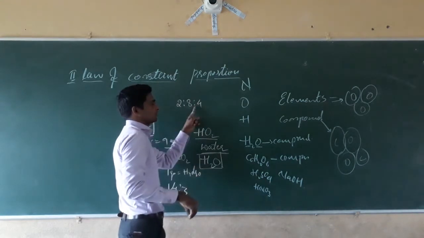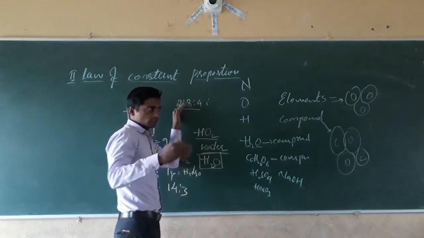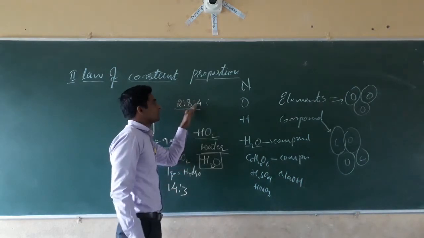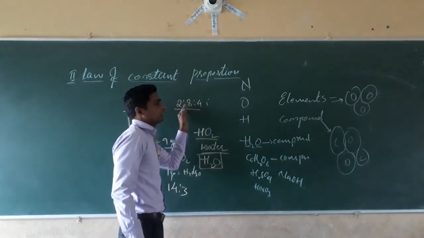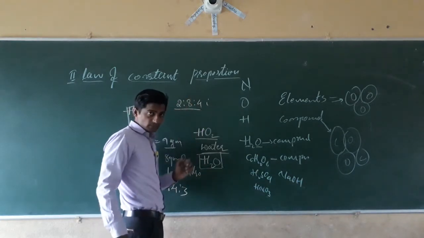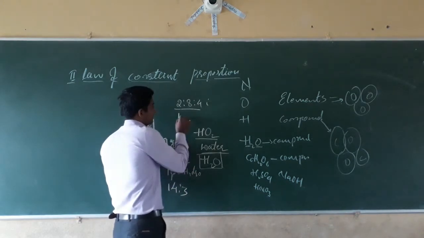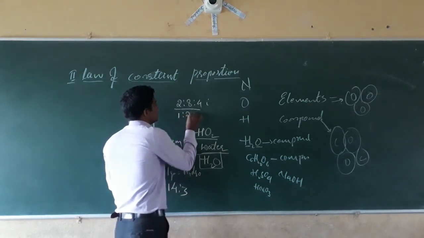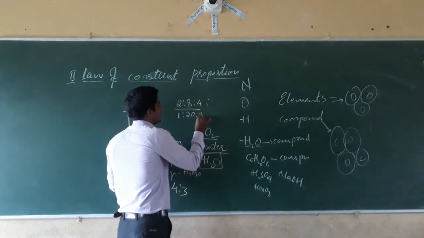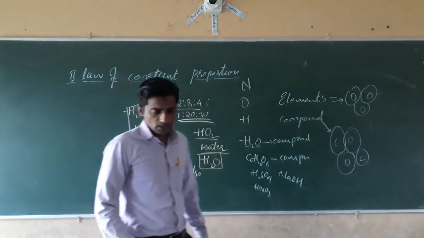In that ratio, if you mix, roughly and not exact, it is able to form the concrete. Otherwise, if we take 1 is to 20 is to 30, is it possible to form a concrete? No, impossible, isn't it?